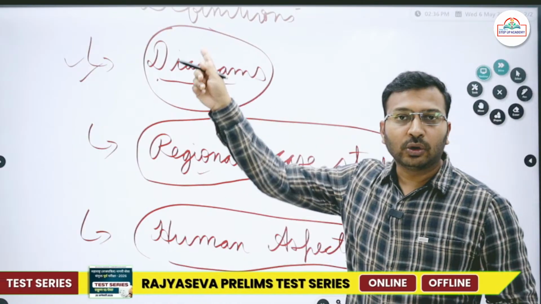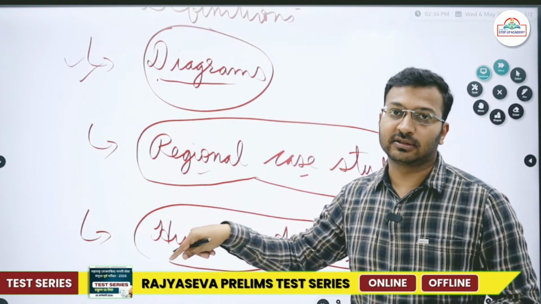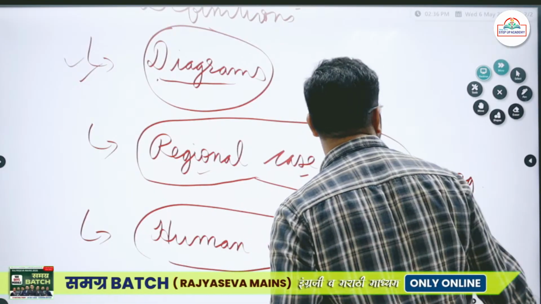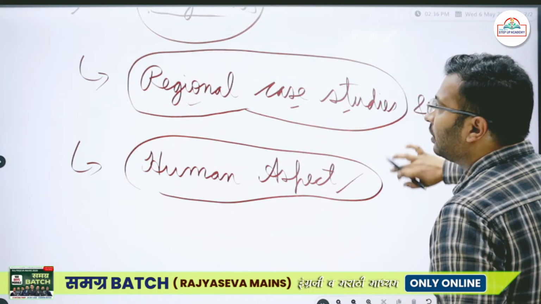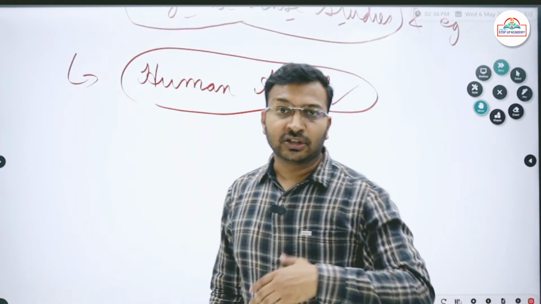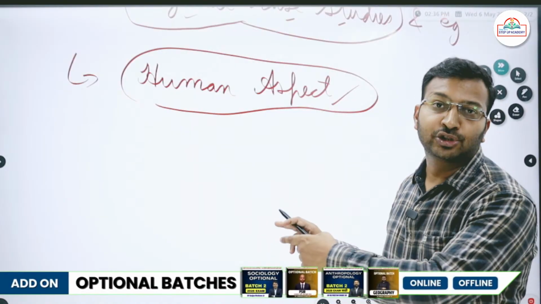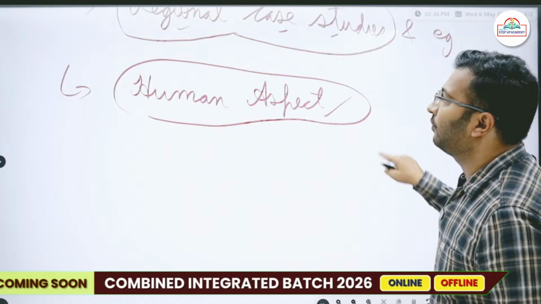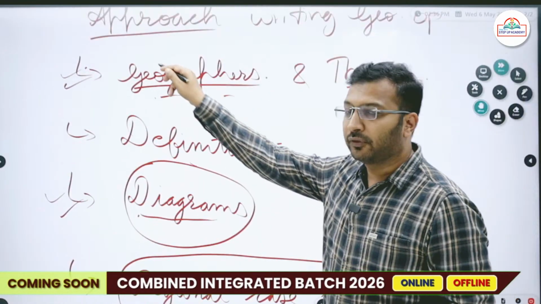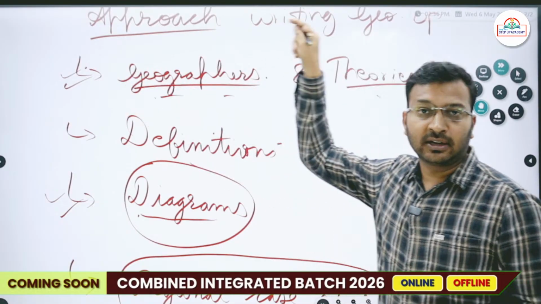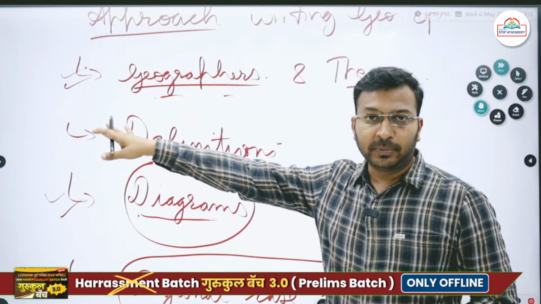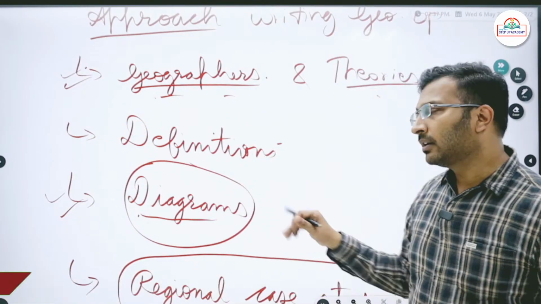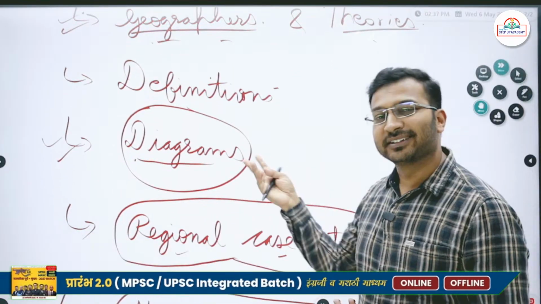If you are having all these aspects in your geography optional answers, then and only then you will get good marks. Then and only then there will be quality enrichment. So I, Pratik Tarawade, when I'll be teaching you geography optional subject, I'll be ensuring that each and every topic that I teach you, there will be inclusion of all these things. There will be inclusion of geographers at each and every place. There will be inclusion of their names and theories. There will be inclusion of definitions. Definitions you can make on your own as well. ओके, बट जर चांगले डेफिनेशन्स रट्टा राहिले तर चांगली गोष्ट आहे, नाही राहिलं चालेल.